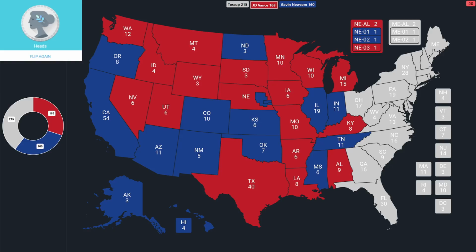That is heads for JD Vance now. Vance with a 33 vote lead. Let's do Georgia. Let's see how Newsom responds. 16 votes in the Peach State. It's tails. Newsom secures Georgia.